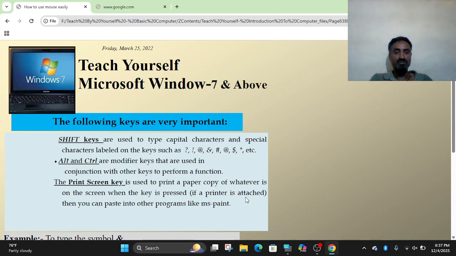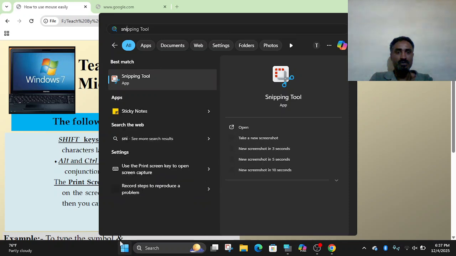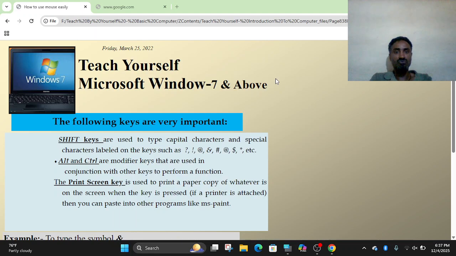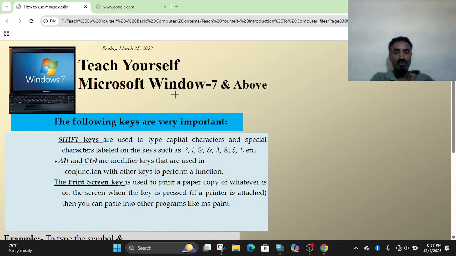The other alternative to copy a screen is the snipping tool. Let me show you. Just on the start menu type SNI. The snipping tool helps you to copy any opened window, starting from the desktop area. When it is ready, click New. You have to wait.